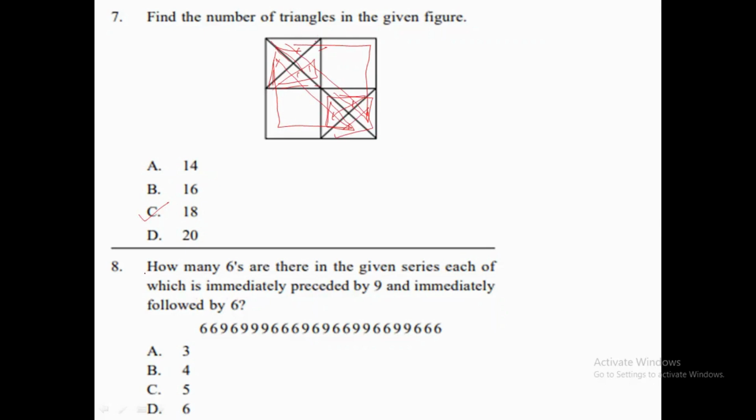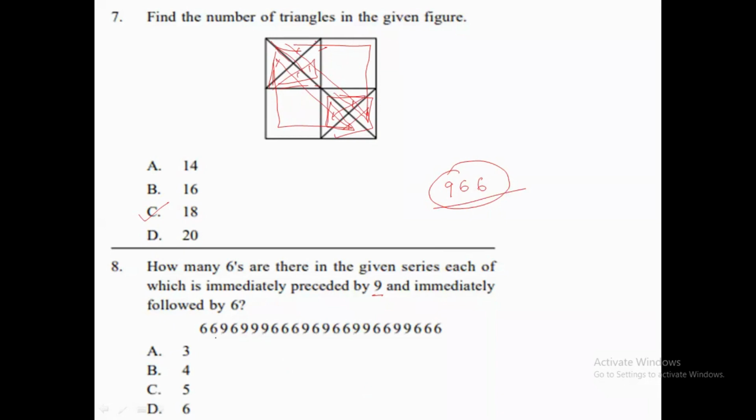Now in the next question, we need to find how many 6s are there in the given series, each of which is immediately preceded by 9 and immediately followed by 6. So the condition is that before the 6, a 9 should be there, and after the 6, a 6 should be there. This kind of sequence we need to find. Let's see how many times the 6 appears like this in the given series.